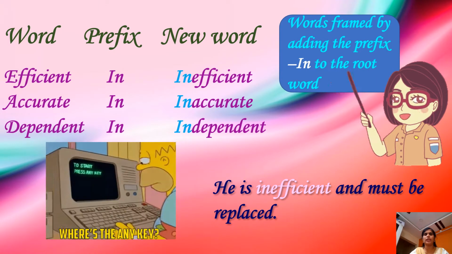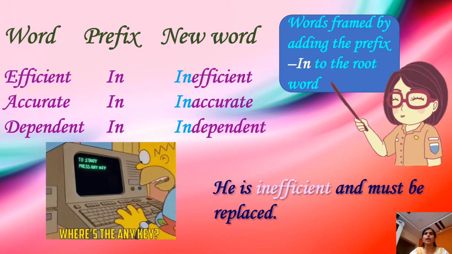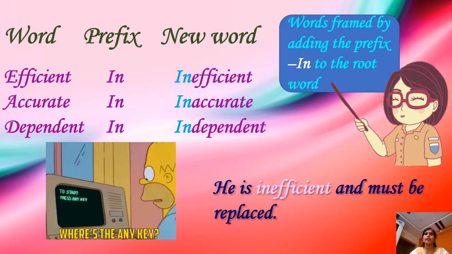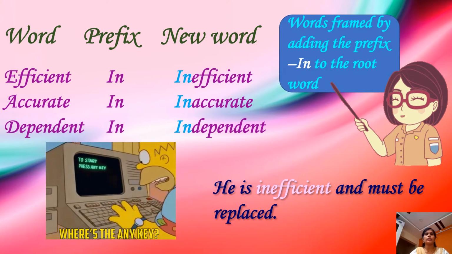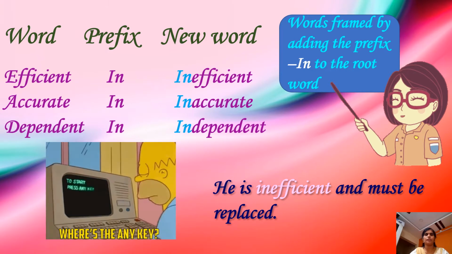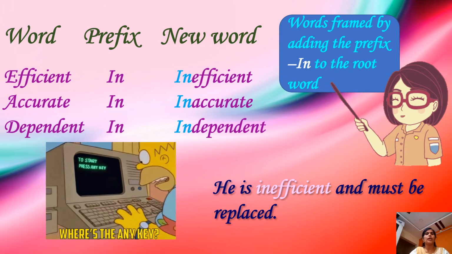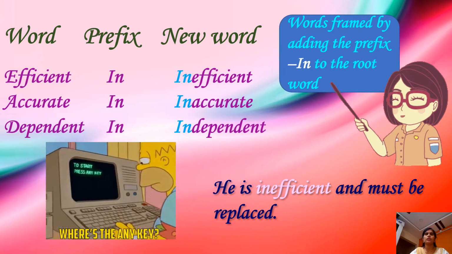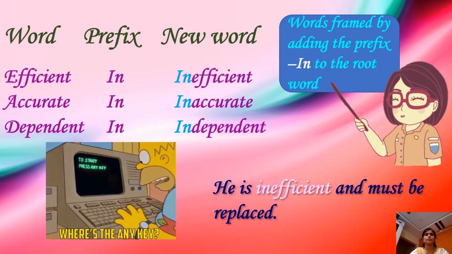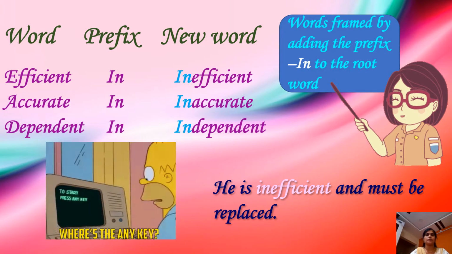Here is your next example. The prefix "in". Words framed by adding the prefix "in" to the root word. For example, efficient, inefficient, accurate, inaccurate, dependent, independent. So children, by adding the prefix "in" to the root word, it makes the word opposite. And the sentence, he is inefficient and must be replaced.